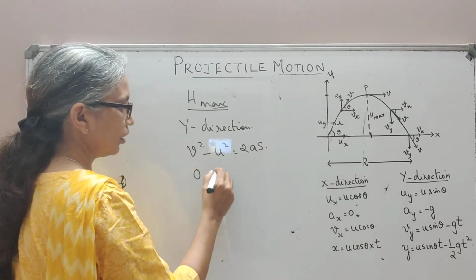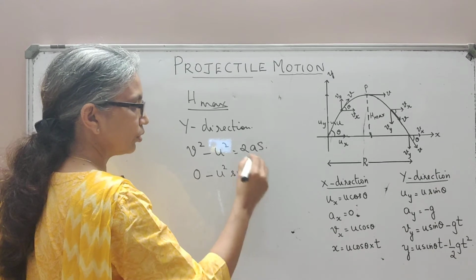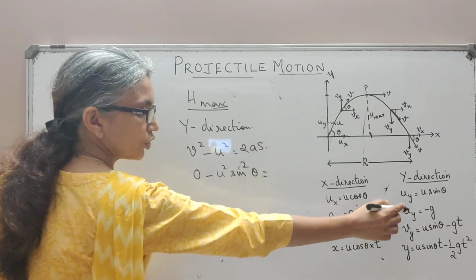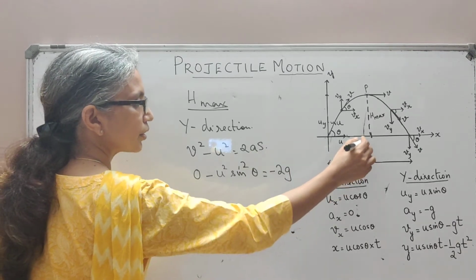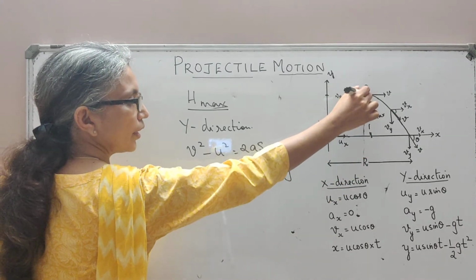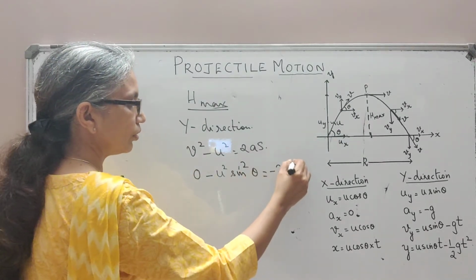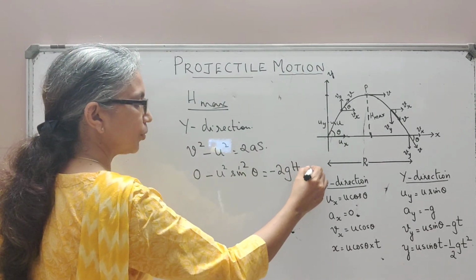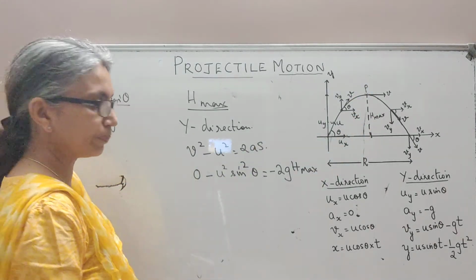Here, u sin theta. So u squared sin squared theta. This is equal to a, I'll take as minus g along the y-axis. So minus 2g. The distance covered along the y-axis at that point of time is what we call h max. So I will replace this as h max, the maximum displacement along the y-axis.